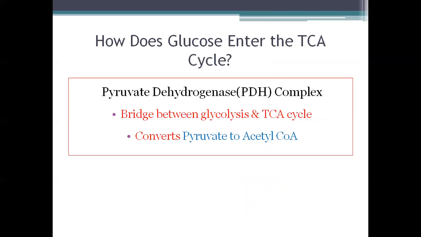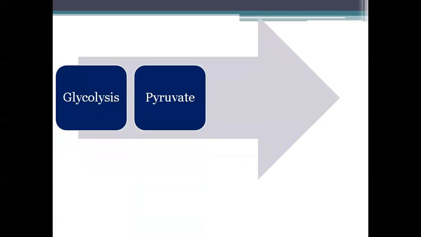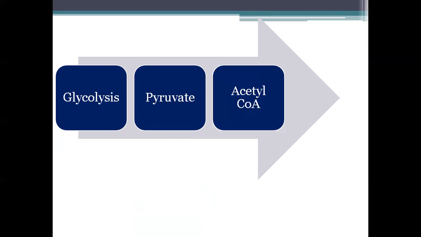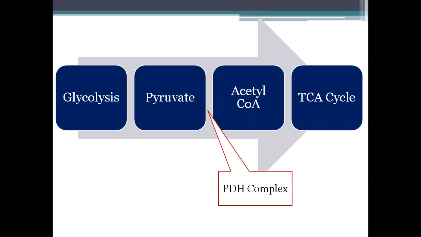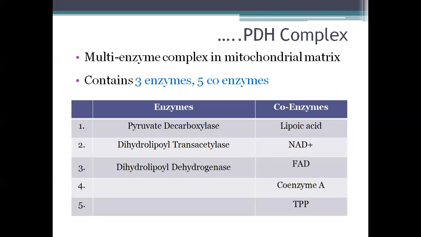So, how does glucose enter the TCA cycle? It enters the TCA cycle with the help of an enzyme complex, the pyruvate dehydrogenase complex. This acts as a bridge between glycolysis and the TCA cycle and converts pyruvate to acetyl-CoA. So, we have glycolysis leading to formation of pyruvate. Pyruvate has to be converted to acetyl-CoA before it can enter the TCA cycle, and this conversion is brought about with the help of the enzyme complex, the PDH complex or the pyruvate dehydrogenase complex.